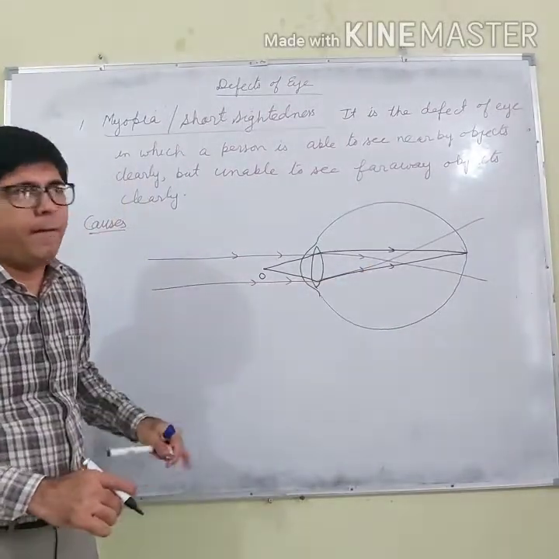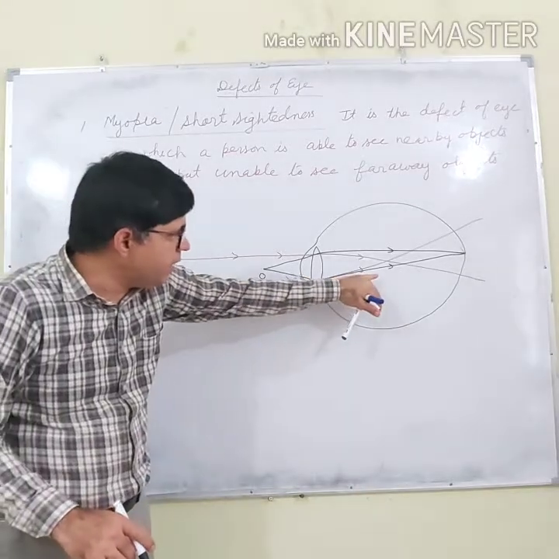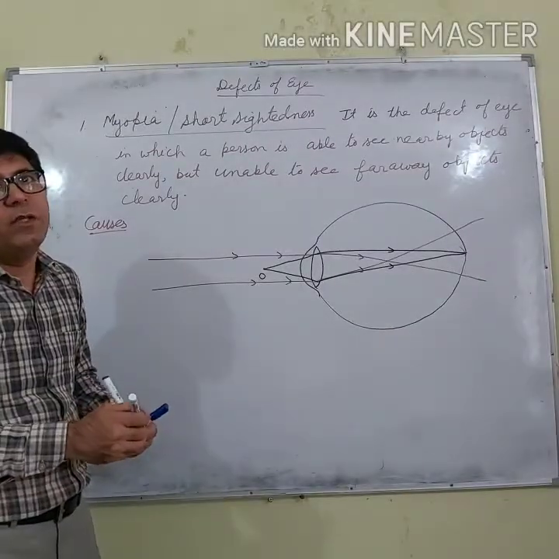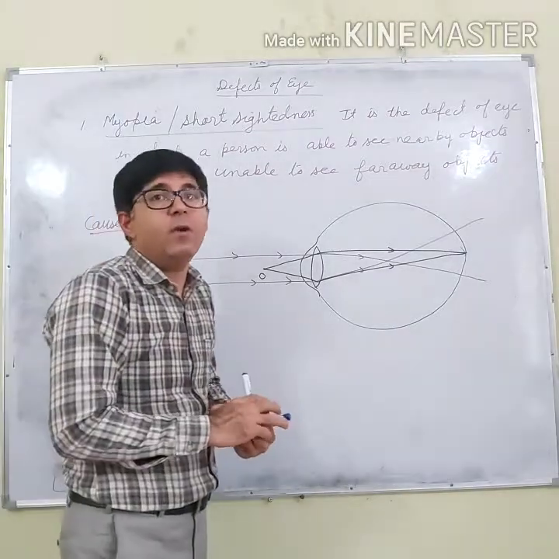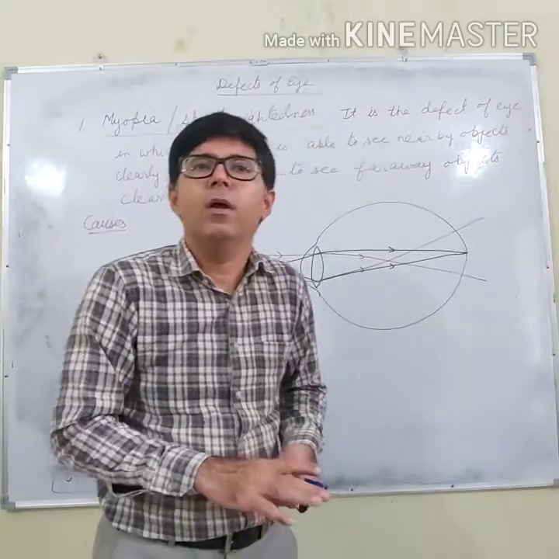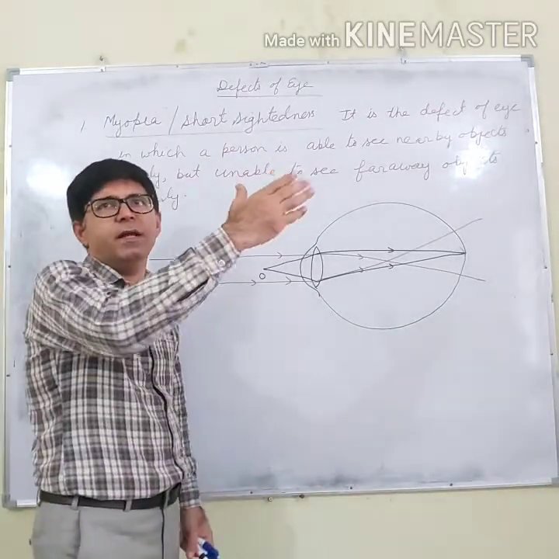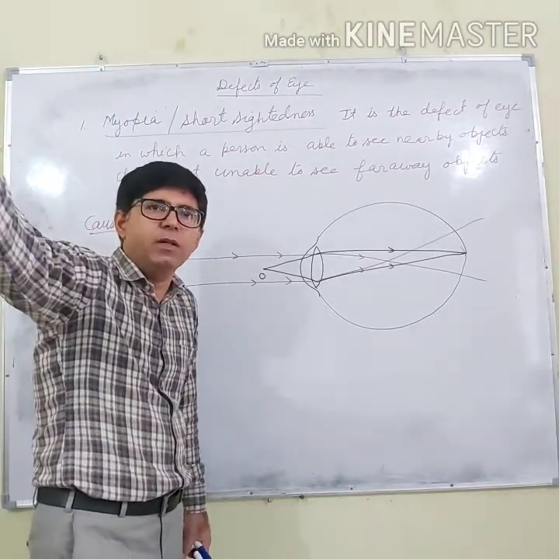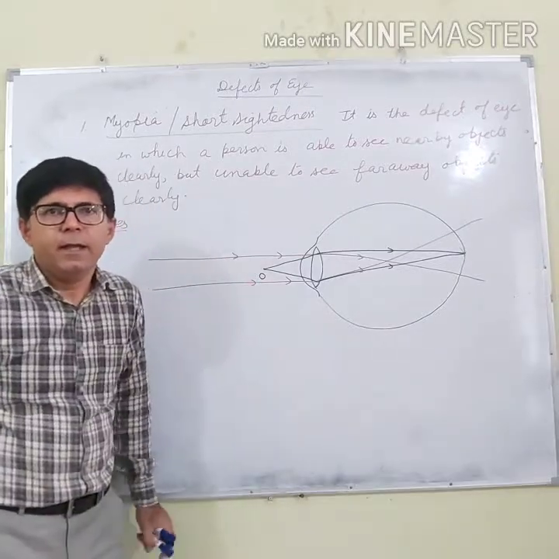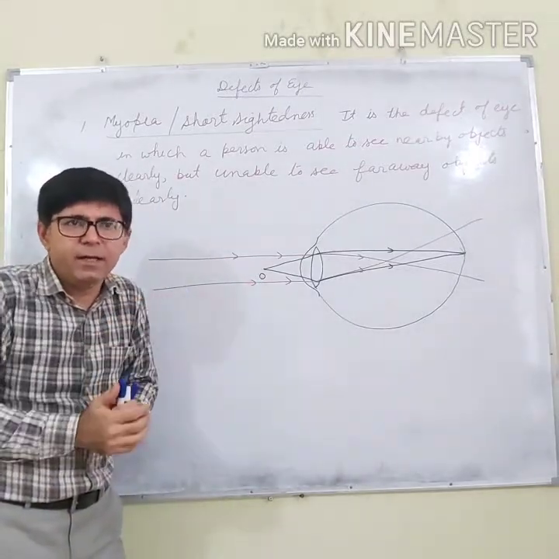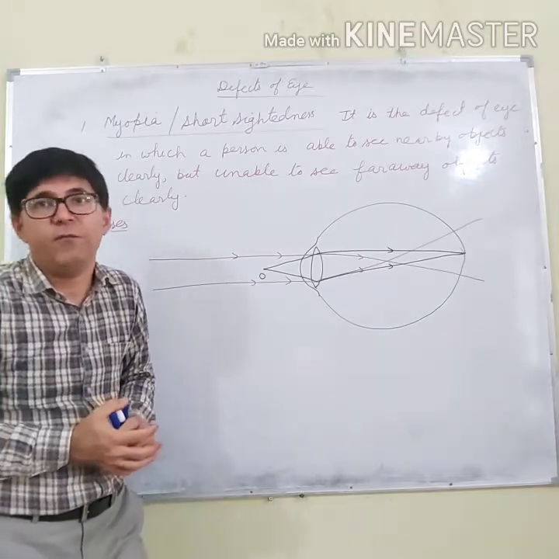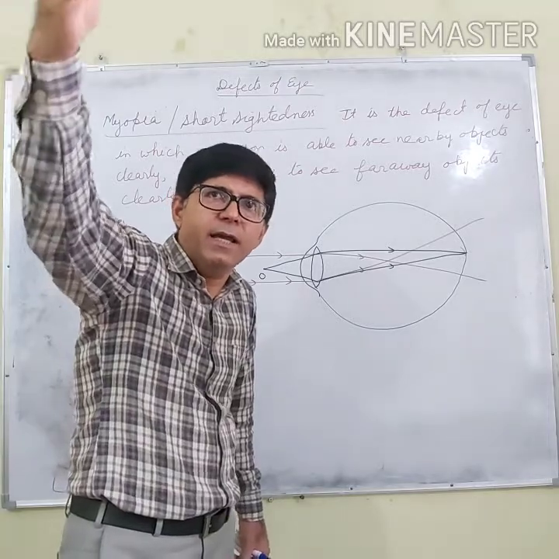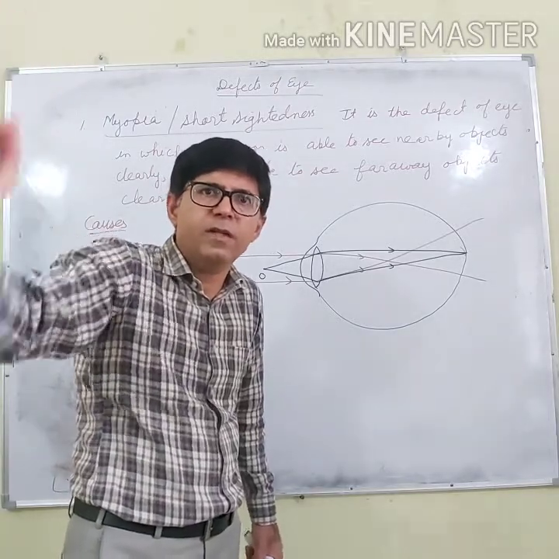Now, for a nearby object, image is formed on the retina, and for the faraway object, image is formed before the retina. My question is, if image is formed before the retina, will the person be able to see the object clearly? Answer is no. For example, you are sitting in the cinema hall and there is a projector, and with the help of the projector the film is projected on the screen. If the projector focuses the film before the screen, will you be able to see clear or sharp images on the screen?